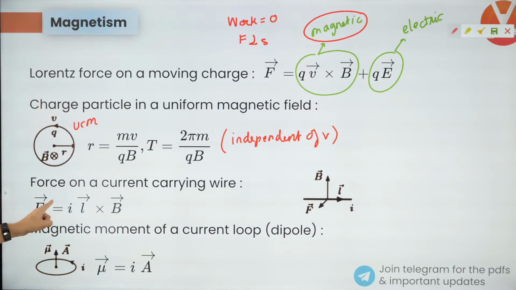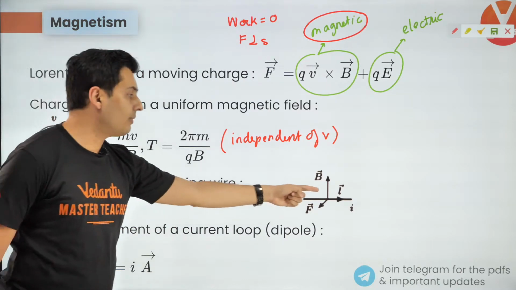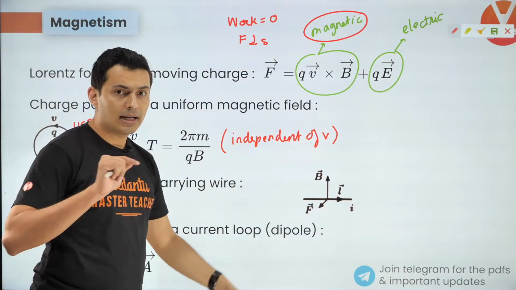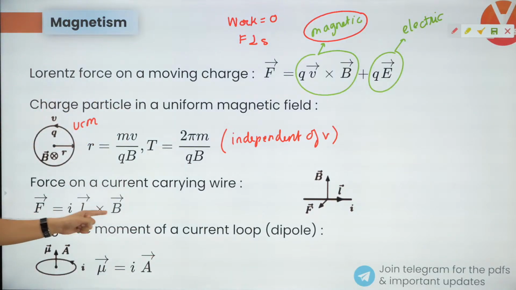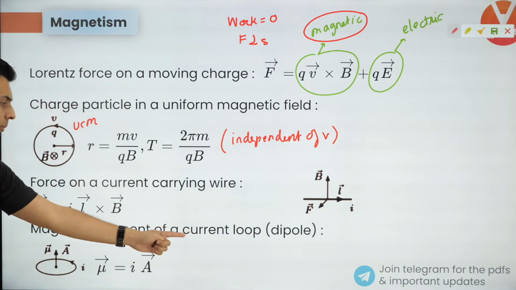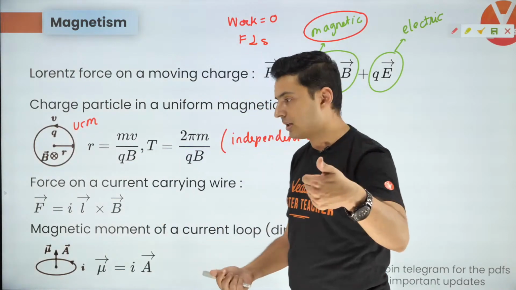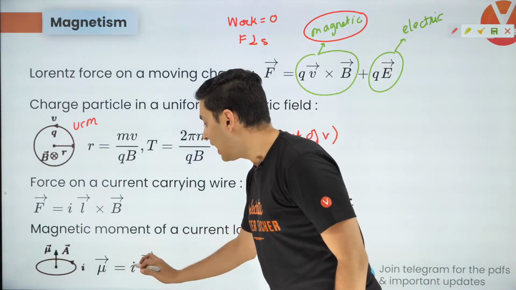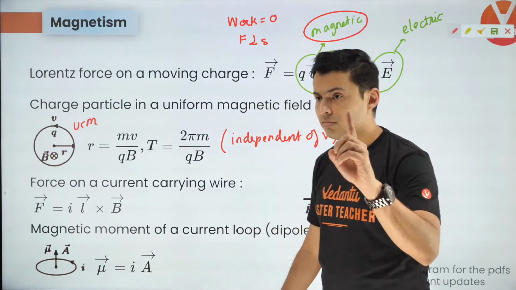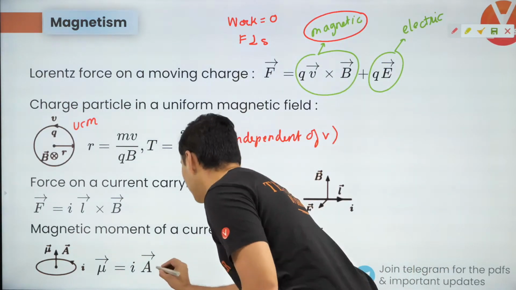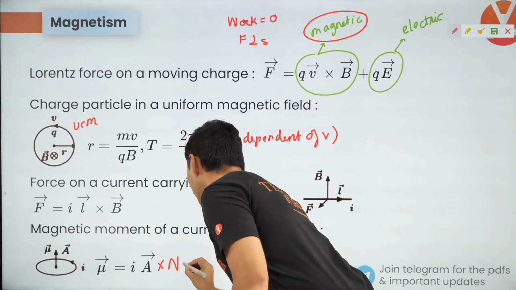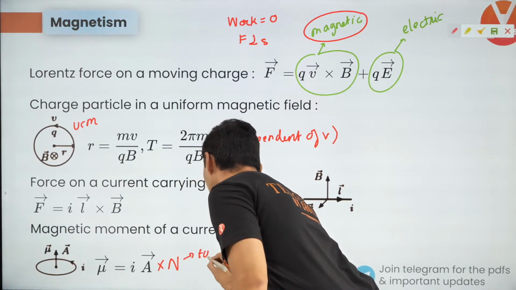Okay, next thing, the force on a current carrying wire. If there is a current carrying wire, then the force is IL cross B, very, very important. And the magnetic moment of a current carrying loop, which behaves like a dipole, is given by IA times N. You can also add this N if there are more turns. This N is the number of turns.